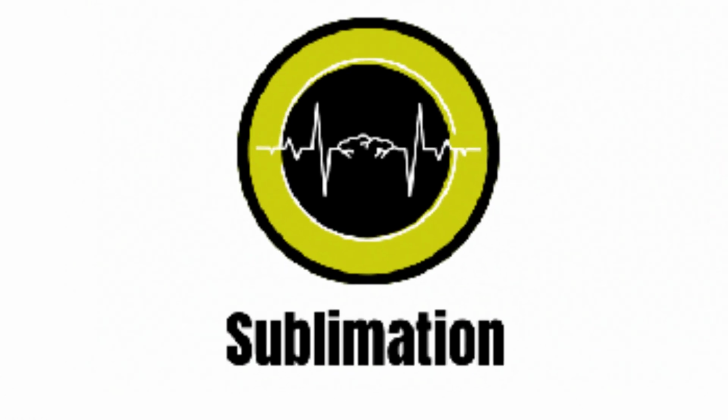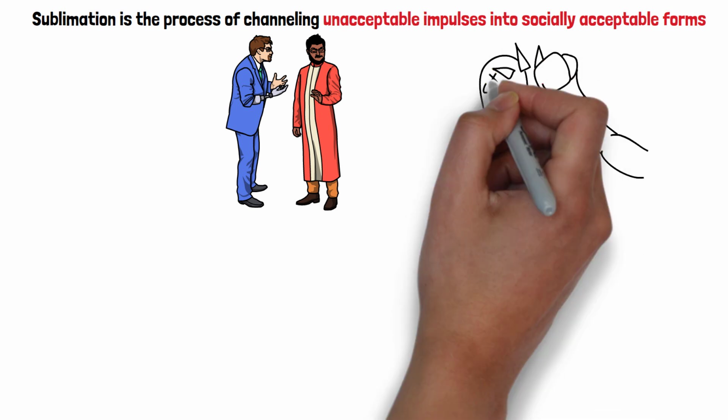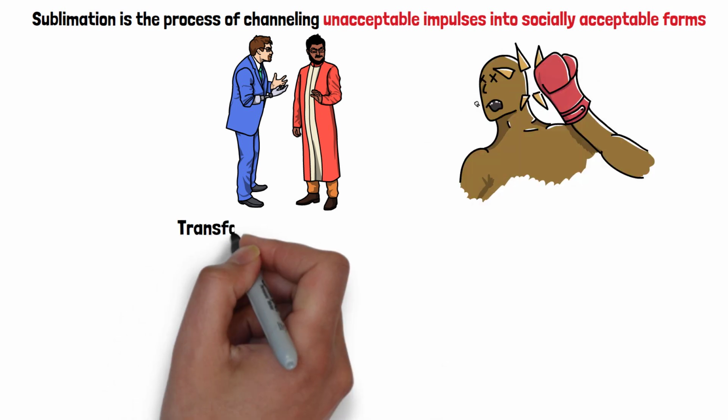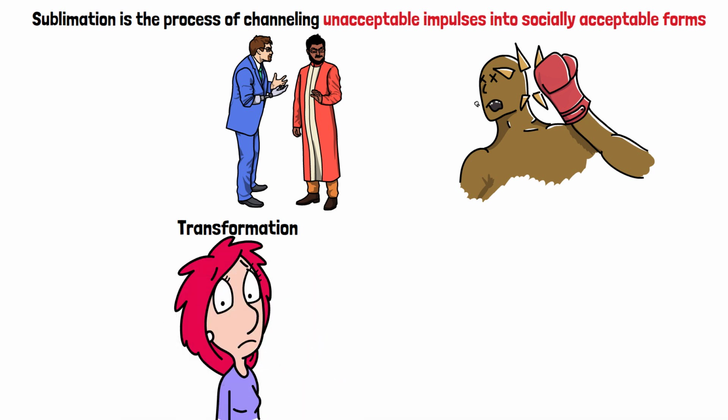Sublimation. Sublimation is the process of channeling unacceptable impulses into socially acceptable forms. For instance, someone with aggressive tendencies might take up a sport like boxing. This transformation is generally seen as a healthy way to express impulses and can lead to positive outcomes.